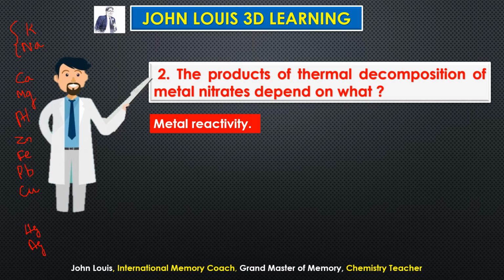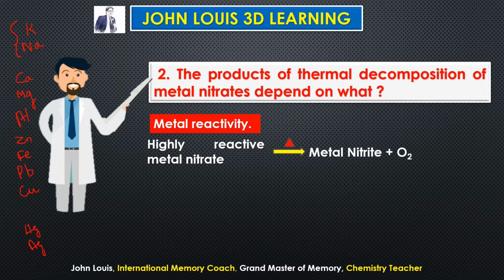So the first two metals, potassium and sodium, are highly reactive; in the middle, the 7 metals calcium, magnesium, aluminium, zinc, iron, lead and copper are medium reactive; and the last ones, mercury and silver, are less reactive metals. Based on the reactivity, the products will change. What does the rule say? Highly reactive metal nitrates, that is potassium and sodium nitrates, will give metal nitrite plus oxygen when heated.